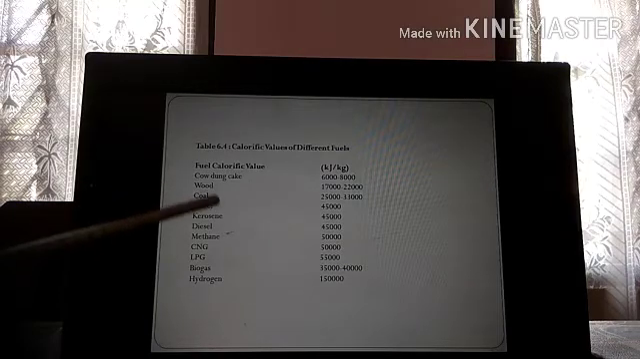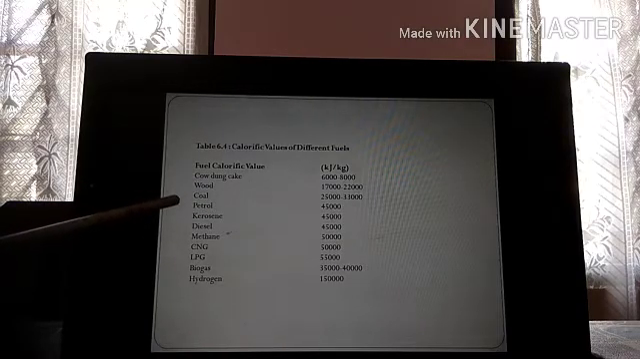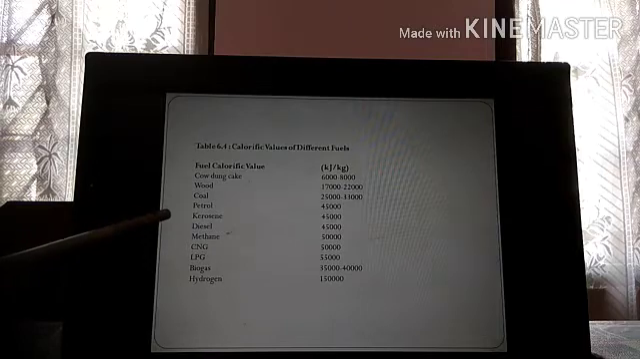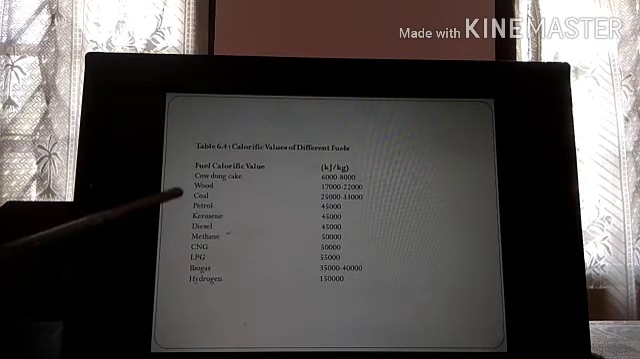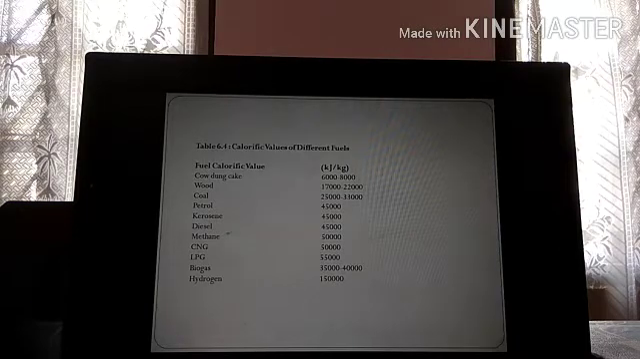Similarly, wood will produce 17 to 22,000, coal 25 to 33,000, petrol is 45,000, diesel and kerosene, these three are the same, that is 45,000 kilojoule per kg. Looking at the calorific value, you can say which fuel produces much more heat. Hydrogen produces the highest heat and cow dung cake produces the lowest amount of heat. I hope it is clear.